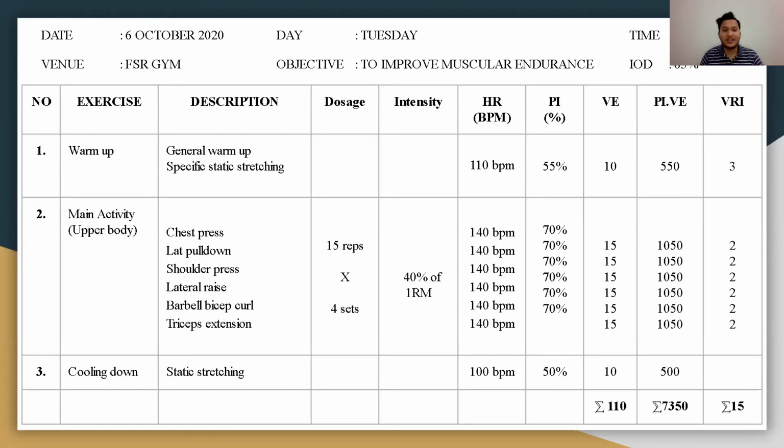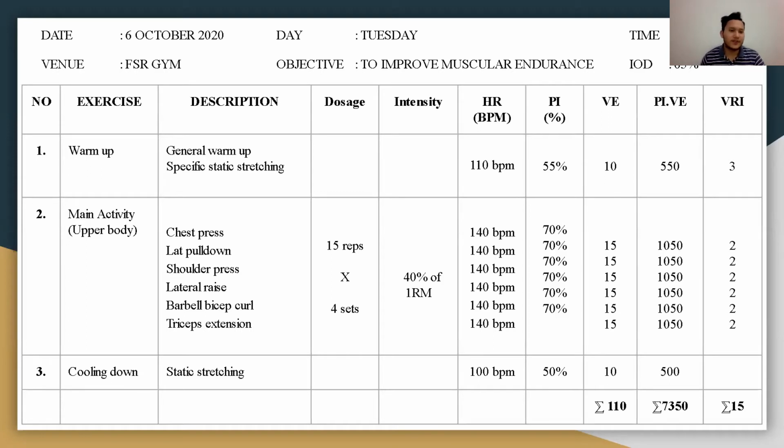Okay, so the second day of the week is Tuesday, which is on 6th October 2020. Our objective for today is to improve muscular endurance. The training will start at 5 p.m. at FSR Gym UiTM Seremban 3.